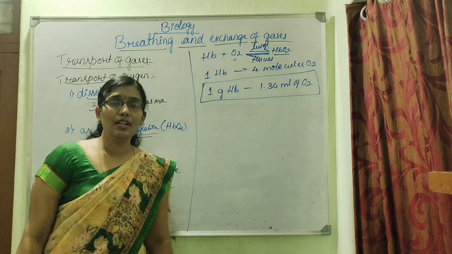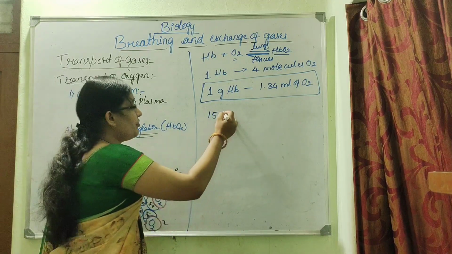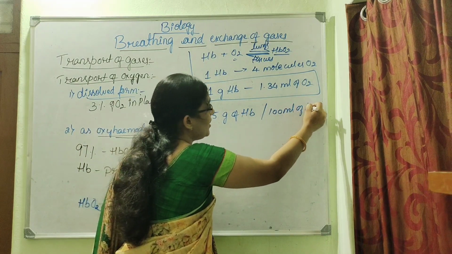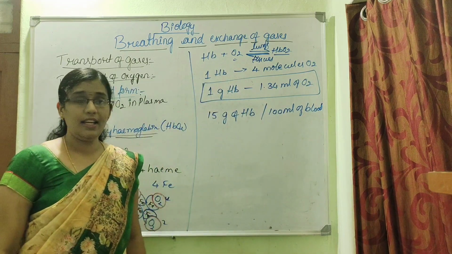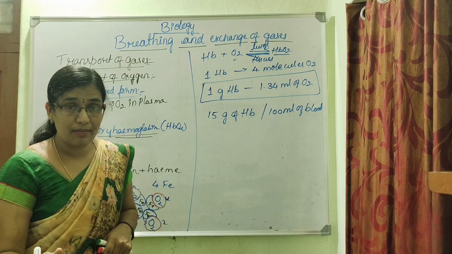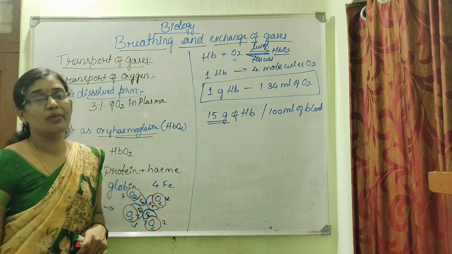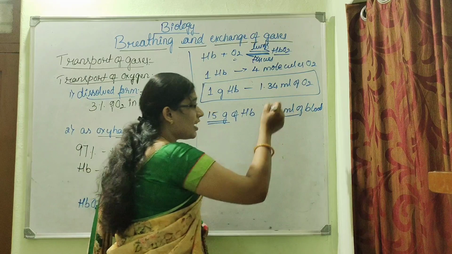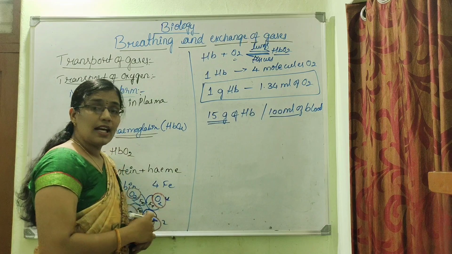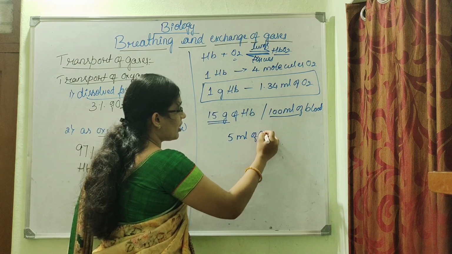A healthy normal human being will be having approximately 15 grams of hemoglobin per 100 ml of blood. So usually if we are healthy, if we are not anemic, how much hemoglobin will be there per 100 ml of our blood? About 15 grams of hemoglobin. And thus, this 100 ml of blood has the capacity to carry about 5 ml of oxygen.